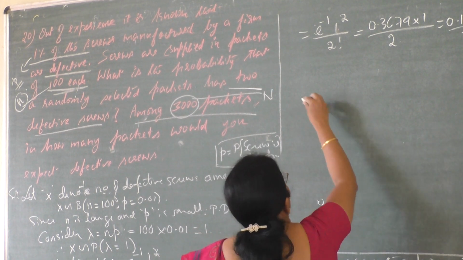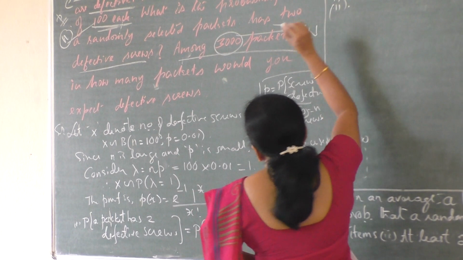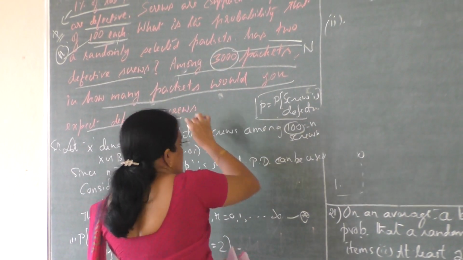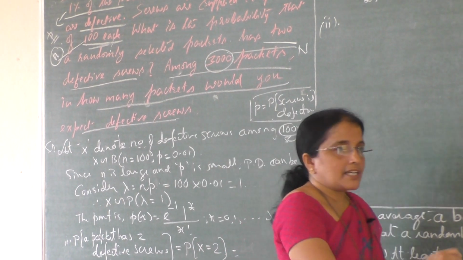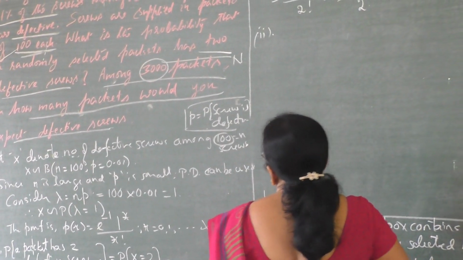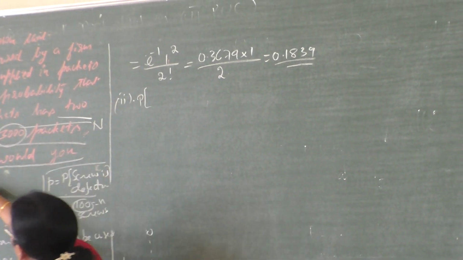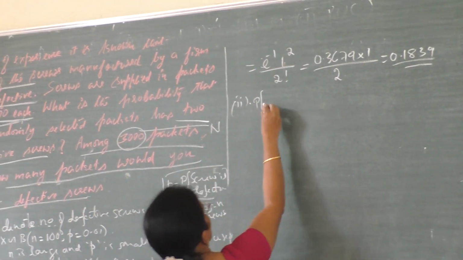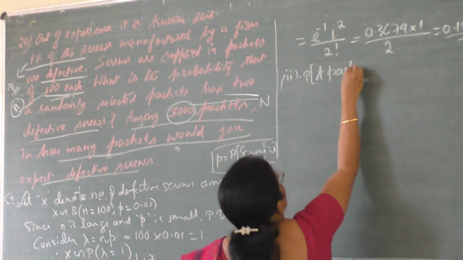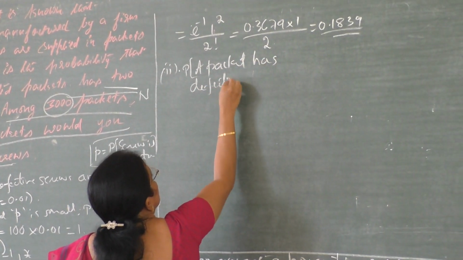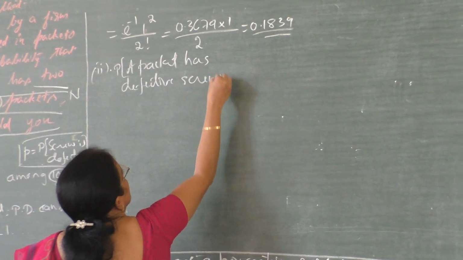That is, we can write question number 2. So note this question, it is a very, very important question. Similar questions will be asked in many cases, so try to understand that. So question number 2, probability that a packet has defective screws.